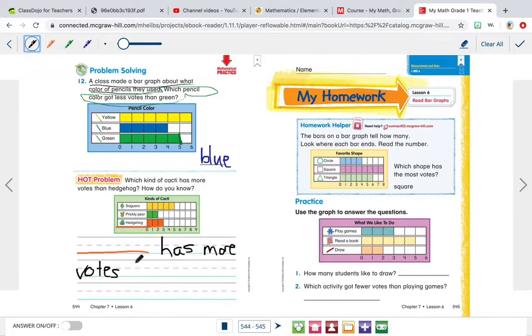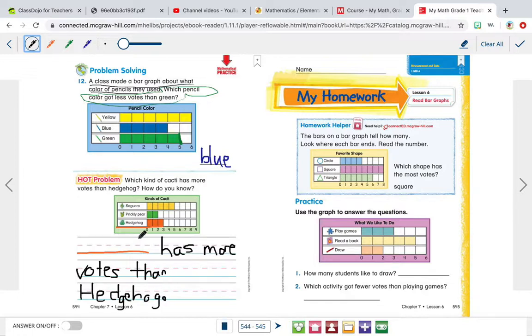Blank has more votes than hedgehog. So hedgehog is a type of cactus. So I'm going to go to the next line and write hedgehog. H-E-D-G-E-H-O-G. And I'm going to write a period.